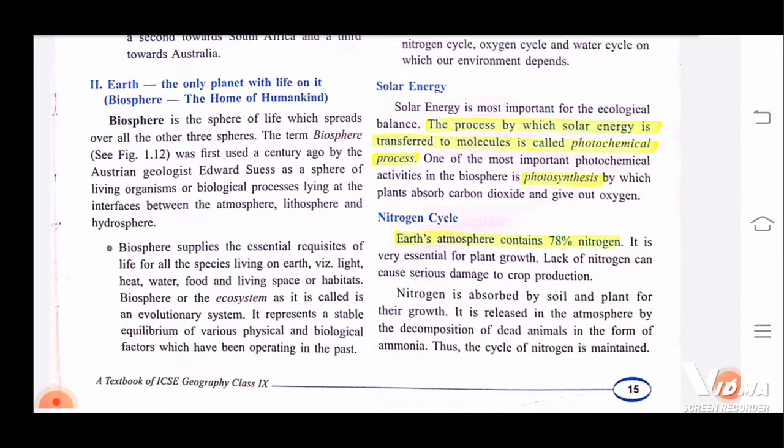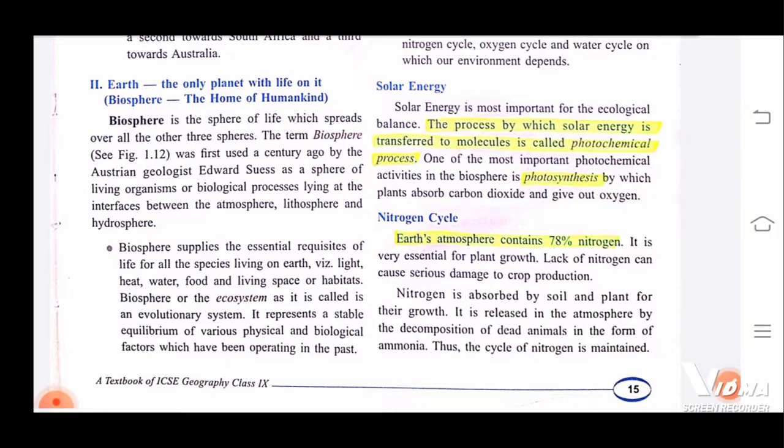Earth, the only planet with life on it. Biosphere, the home of humankind. So what is biosphere? Biosphere is a sphere of life which spreads over all the other three spheres. The term biosphere was first used a century ago by an Austrian geologist, Edward Suess, as a sphere of living organisms or biological processes lying at the interfaces between the atmosphere, lithosphere, and the hydrosphere.